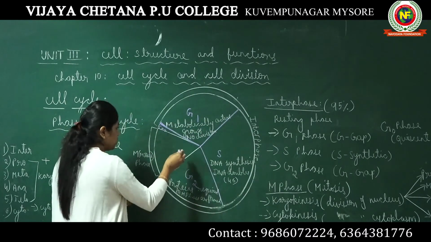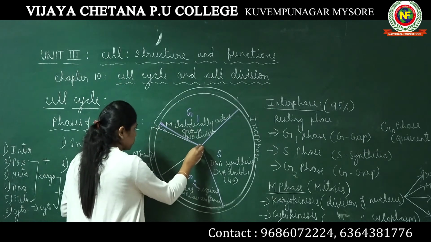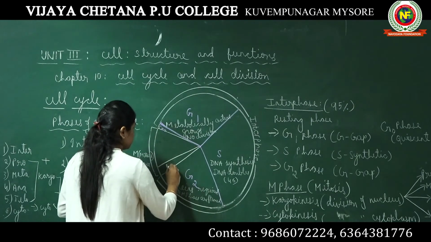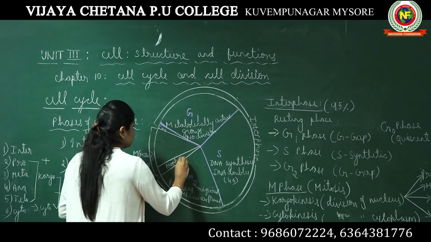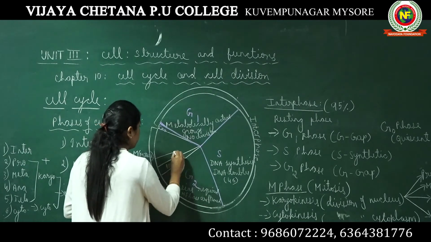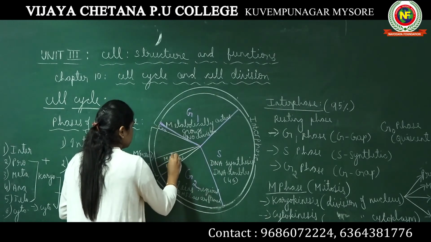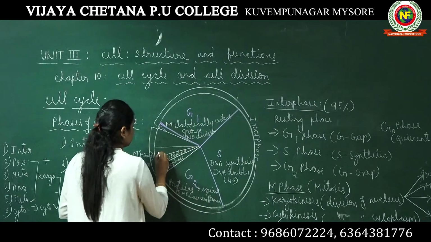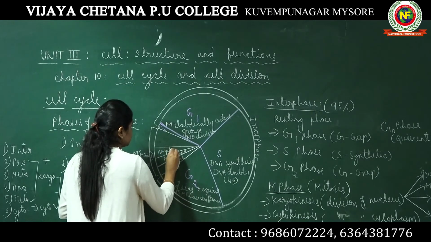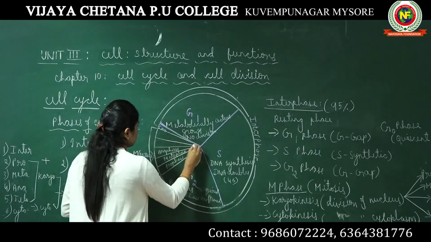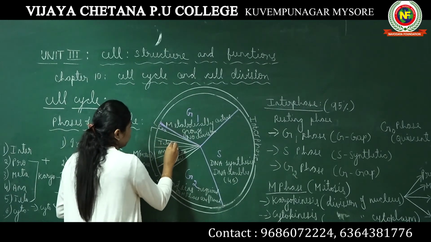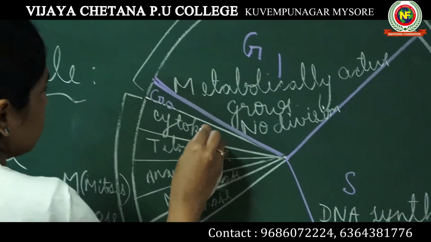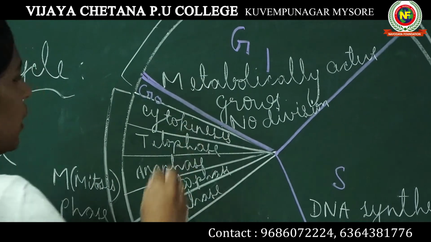Here we can mention that we will divide the M phase into different phases: prophase, metaphase, anaphase, telophase, and cytokinesis.